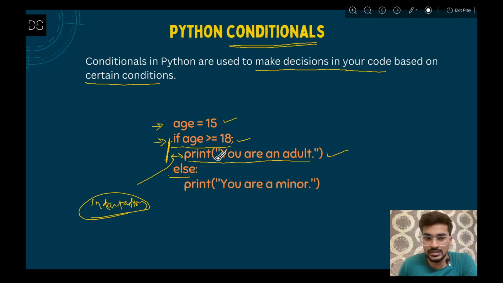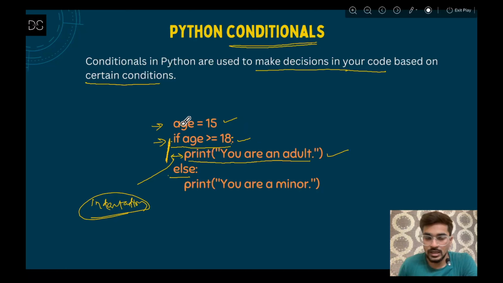So in other conditions, it can be anything, like for this condition only, you can see a is equal to 15. So 15 is less than 18. That means this condition is not true, so it is false for now.